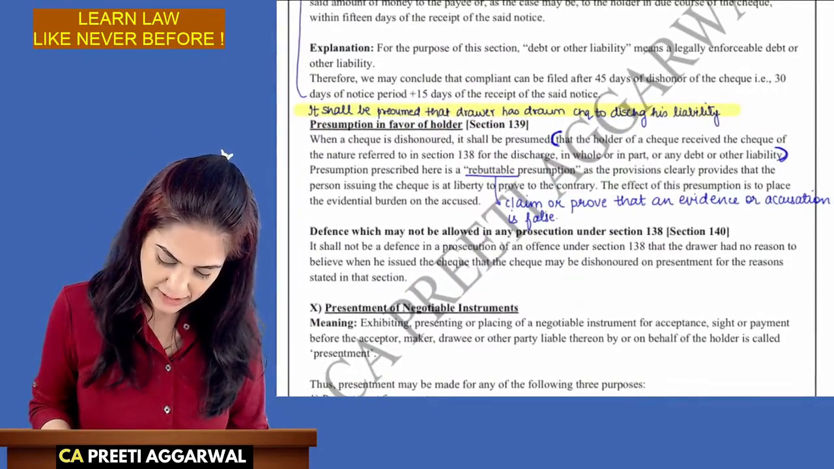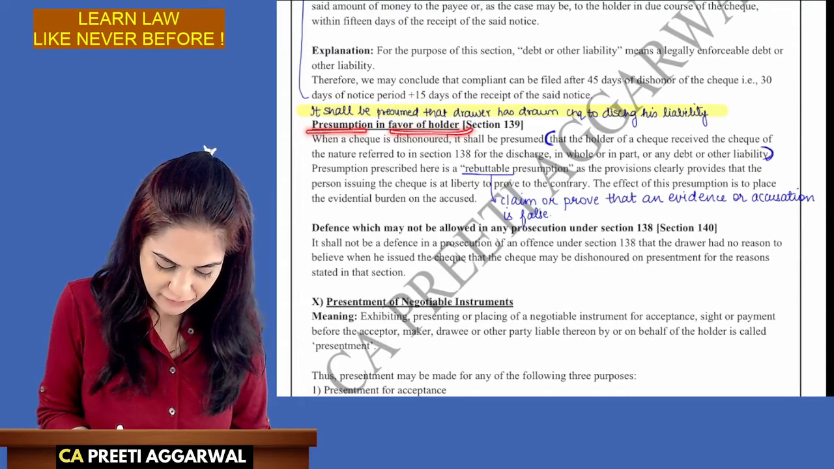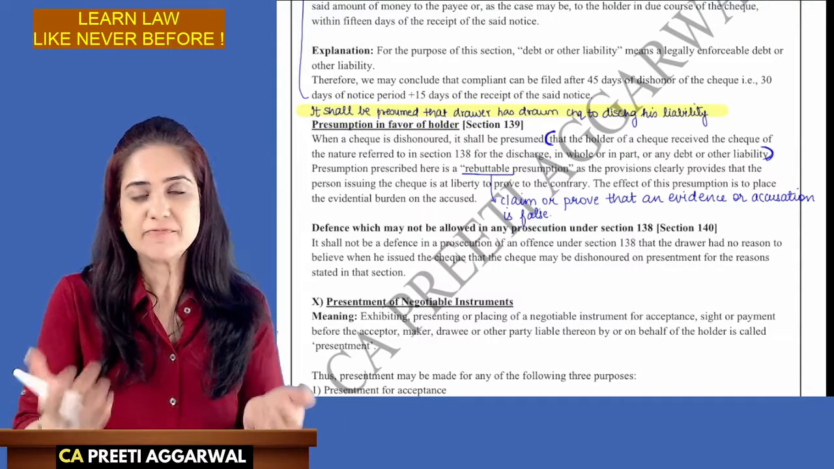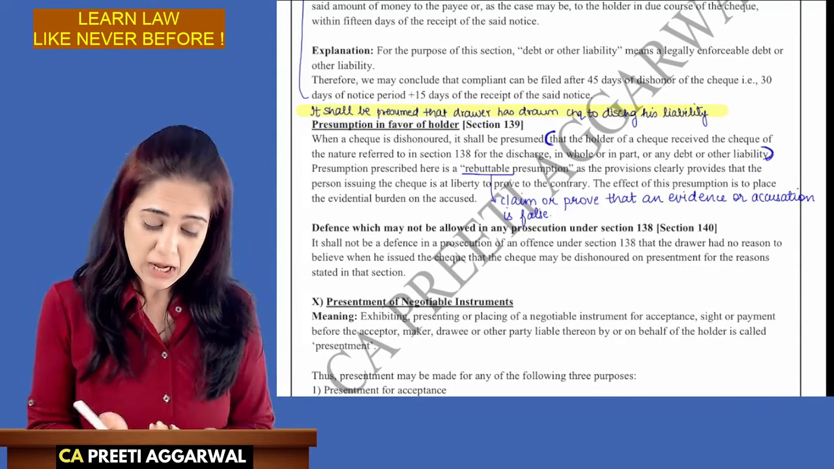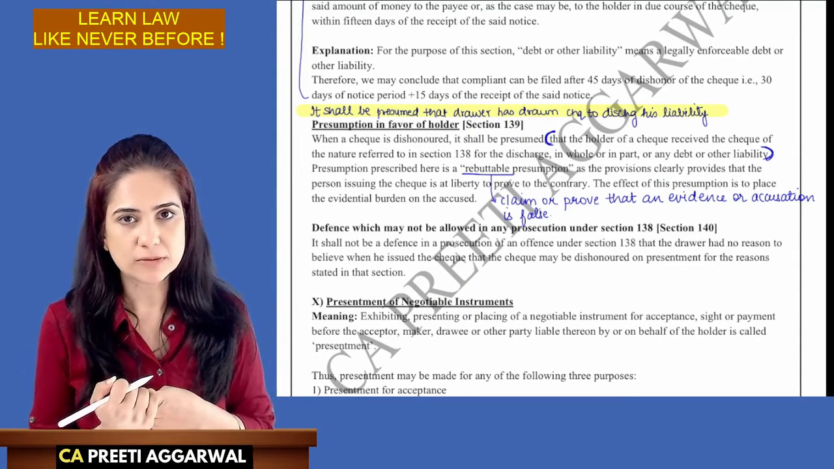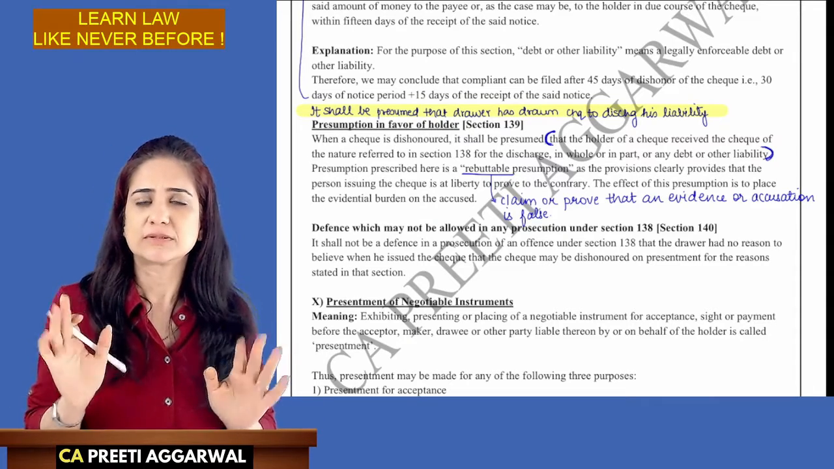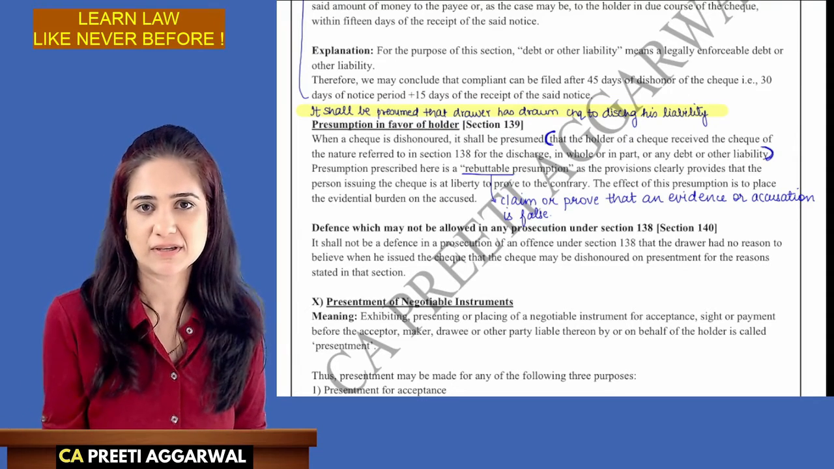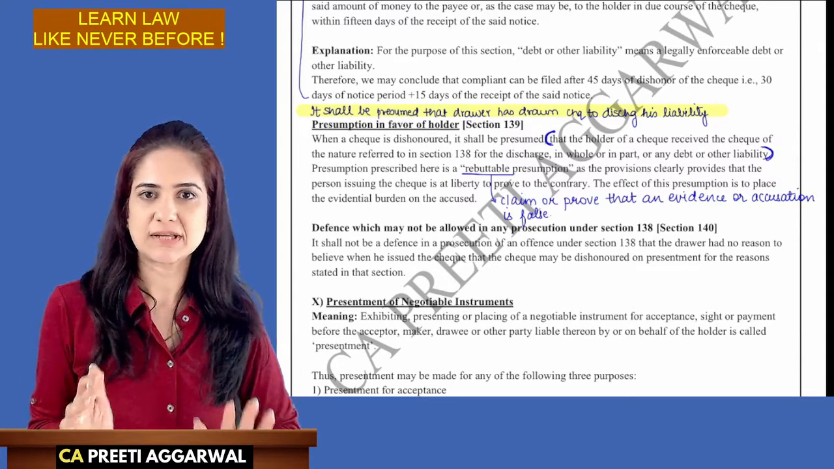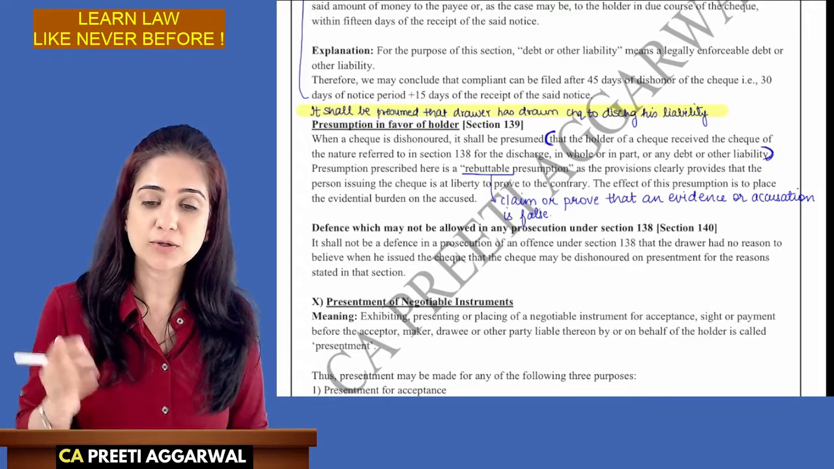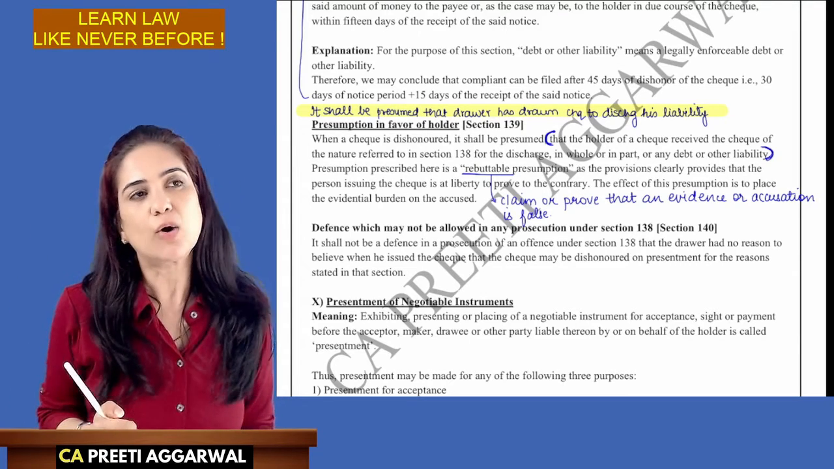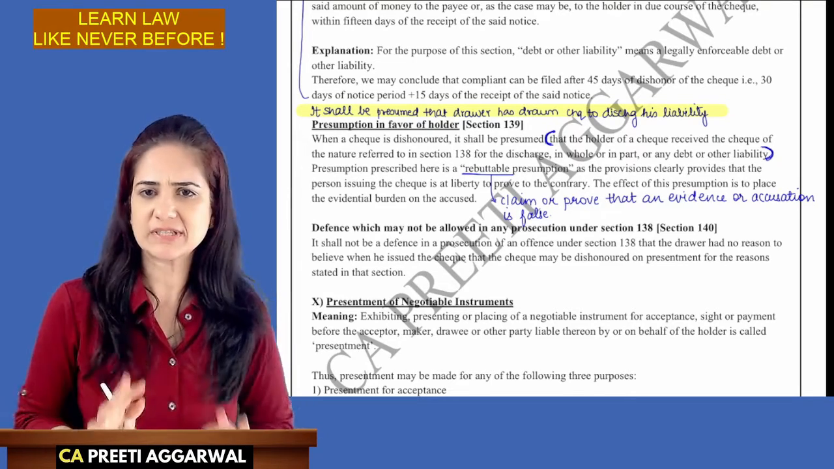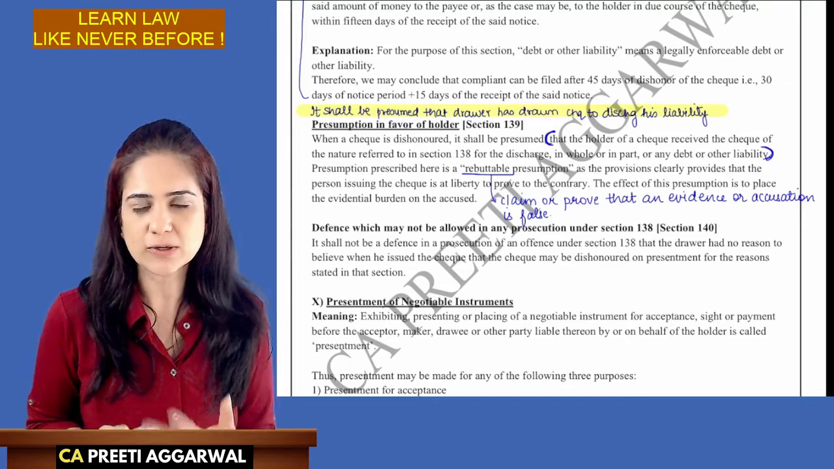The next section is presumption in favor of the holder. Now let's say that your dad gave me a check for the fees. I am holding that check, I am the holder. Law presumes that the holder has received a check for discharge of some debt or liability. So we want to trust that a person who's holding the check has not used coercion, or I have not done some fraud, I have not stolen the check, I have received it due to any debt or liability owed to me.